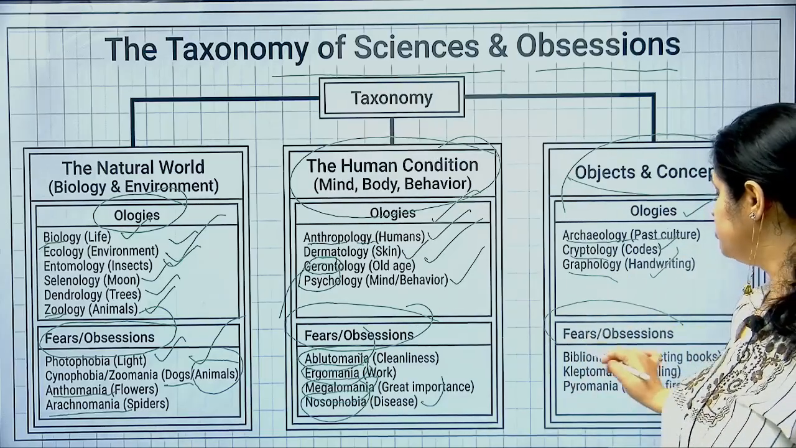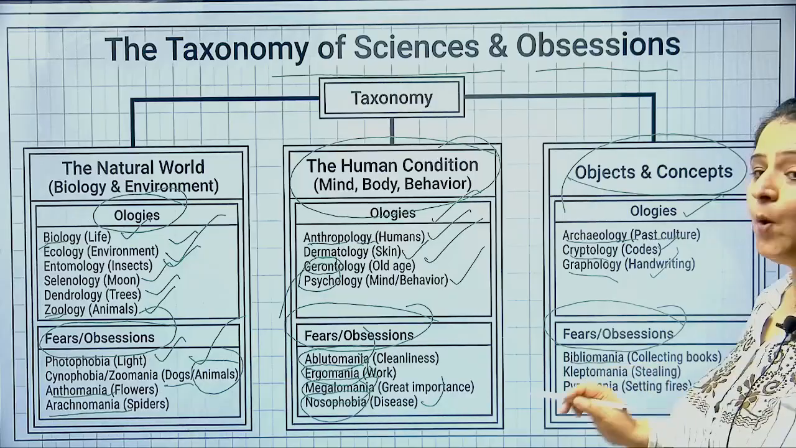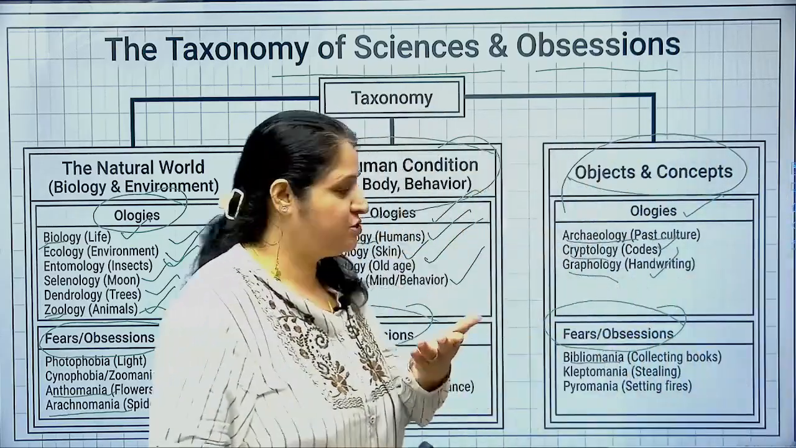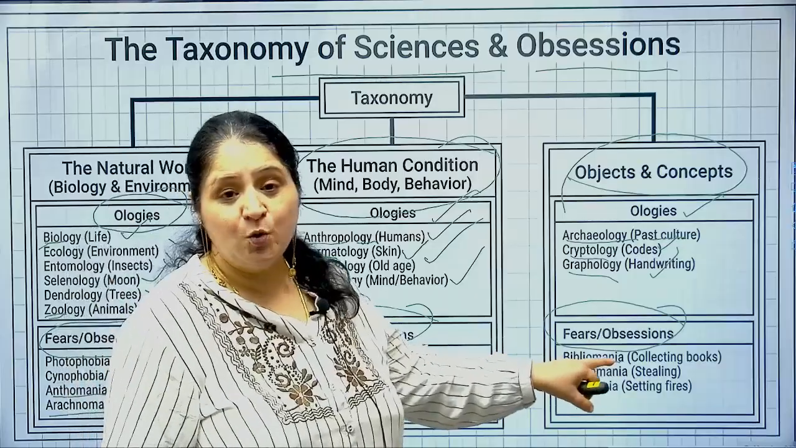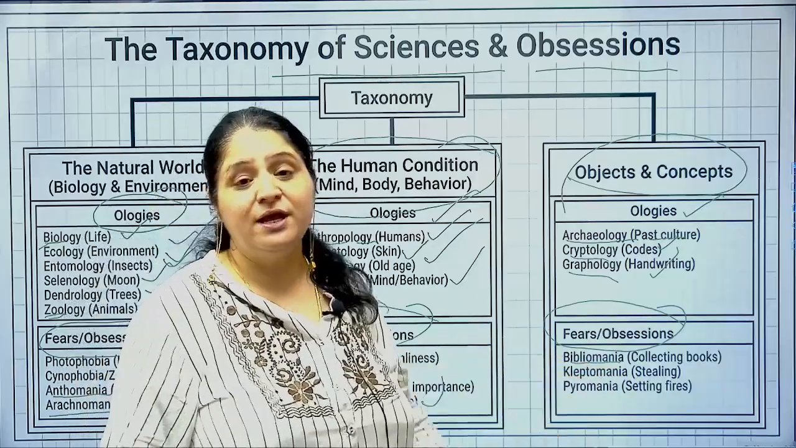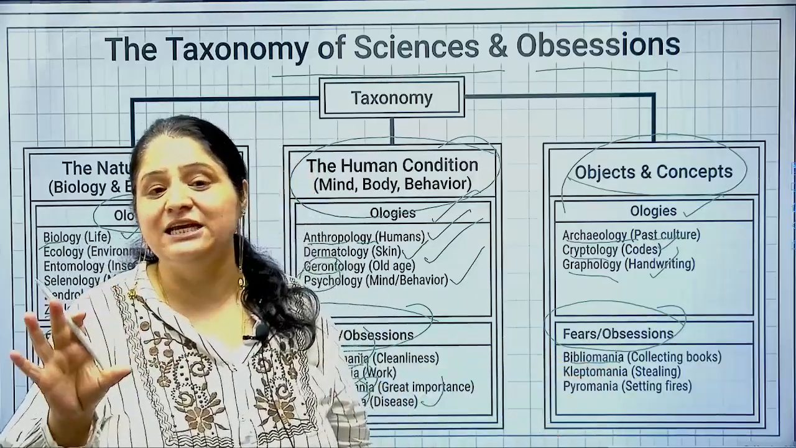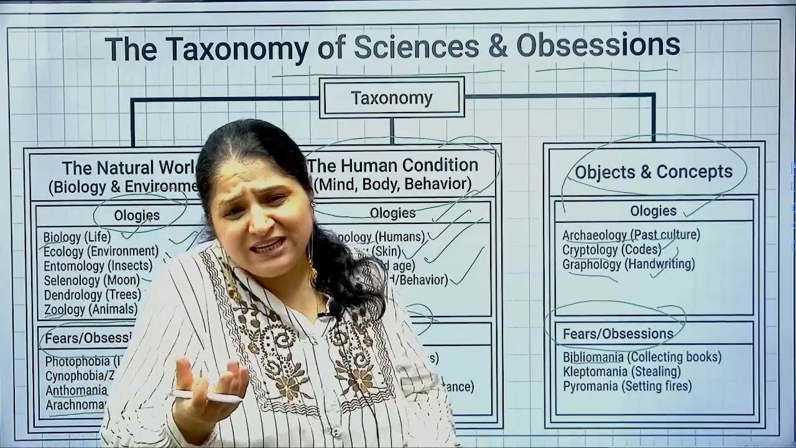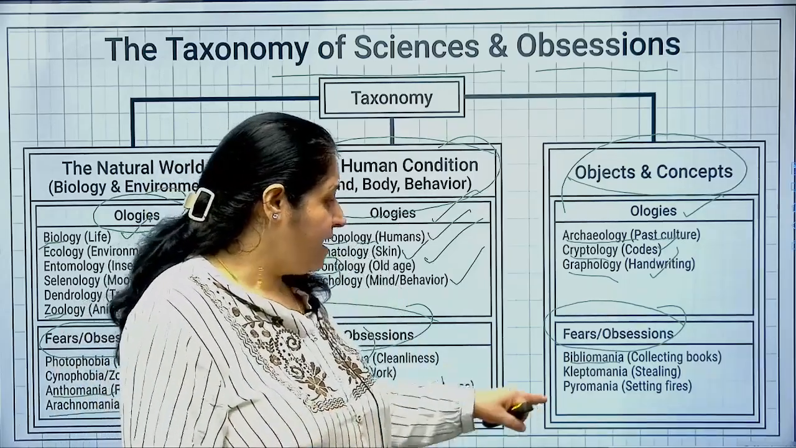Fears and obsessions related to objects and concepts. Bibliomania. Biblio is books. Mania is obsession. Obsession for books is bibliomania. And kleptomania. Klepto is related to stealing, right. So if you are obsessed with stealing, right, so you are a kleptomaniac.